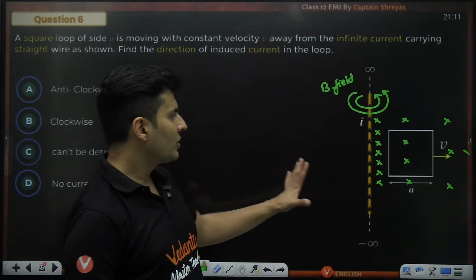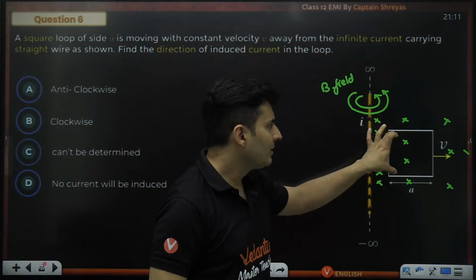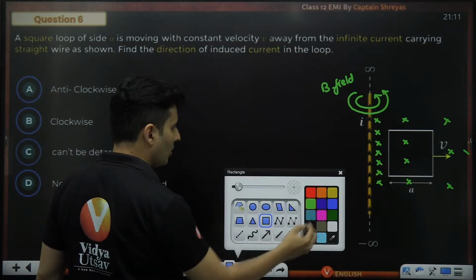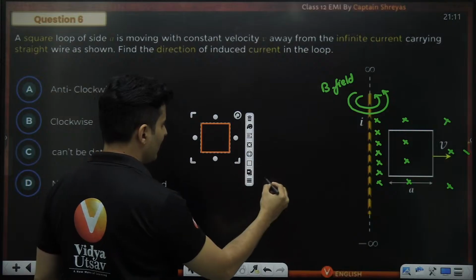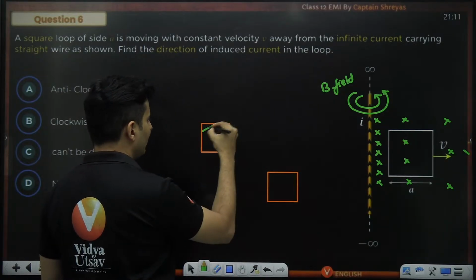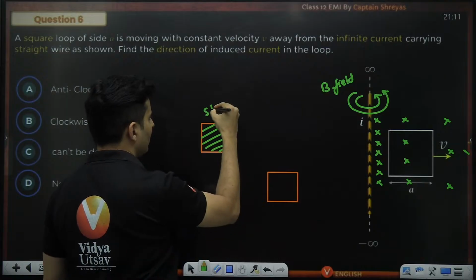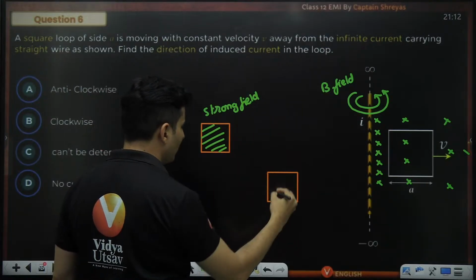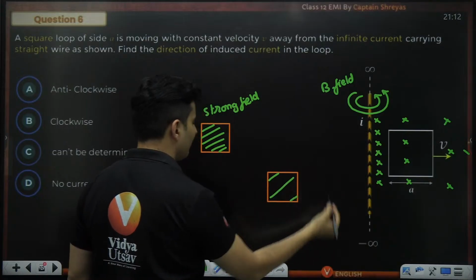So, as you can see, this particular coil, from here to here, there is a strong field when it is closer, versus when it goes away, the field is weak.